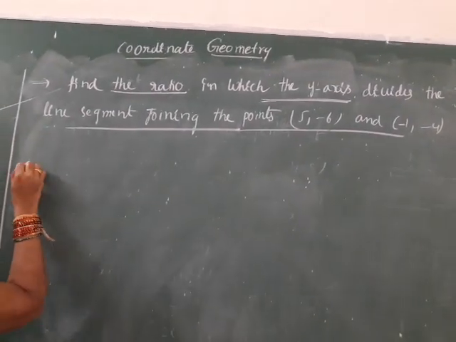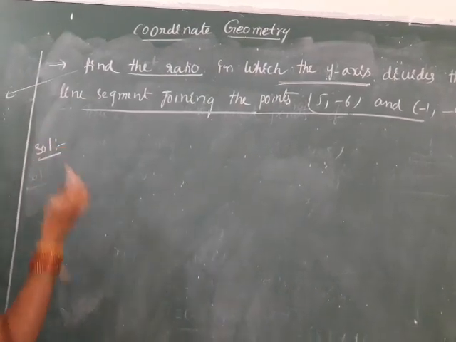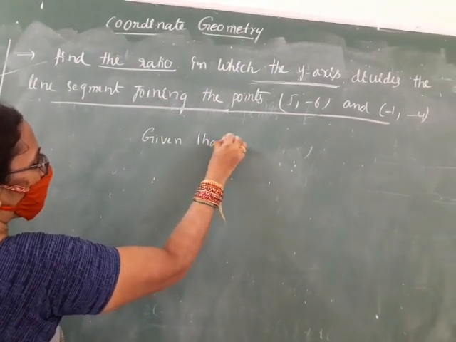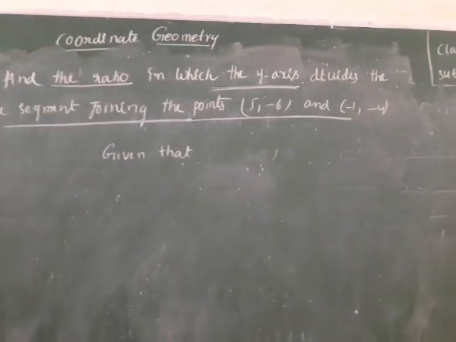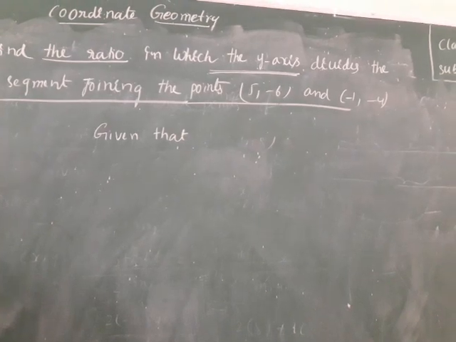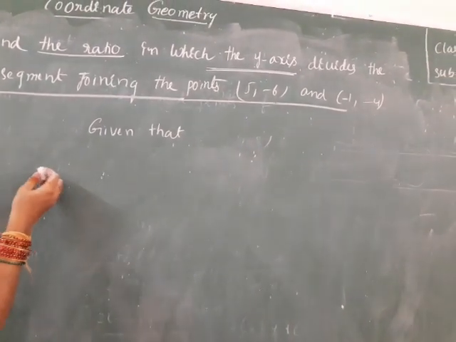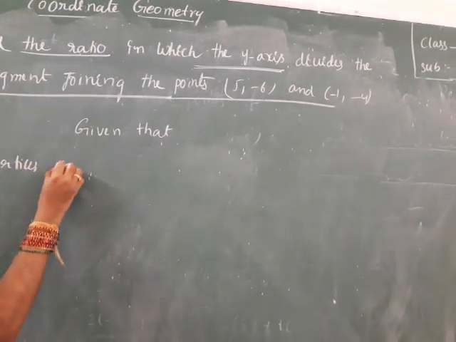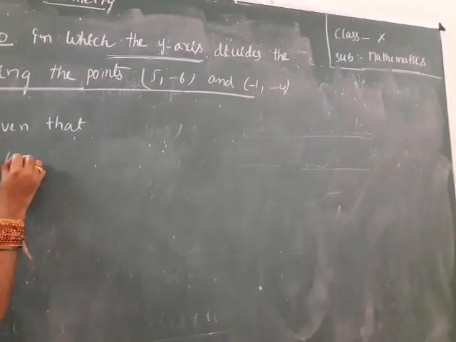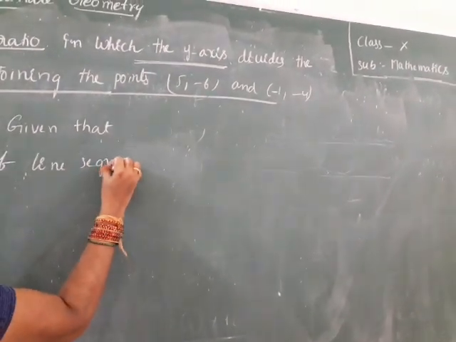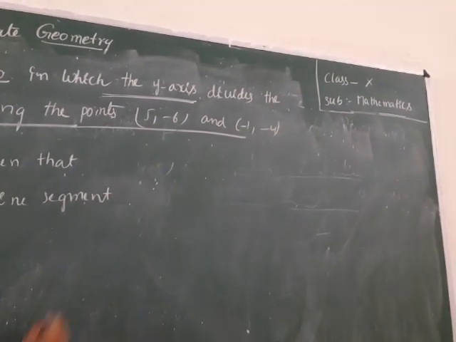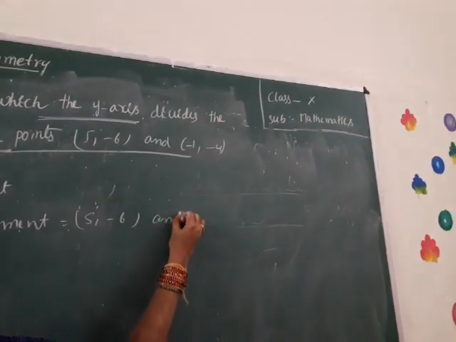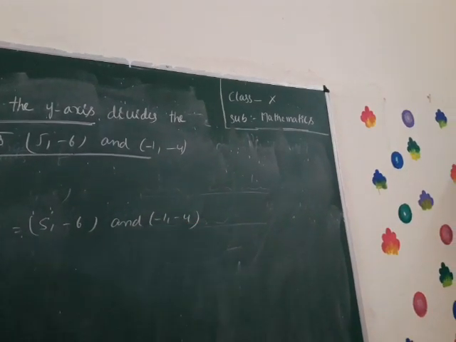Write down the given part. Given that, vertices of the line segment are 5, minus 6 and minus 1, minus 4.